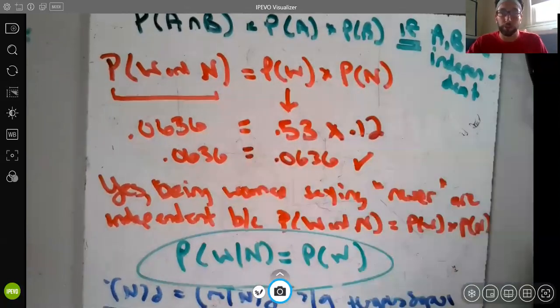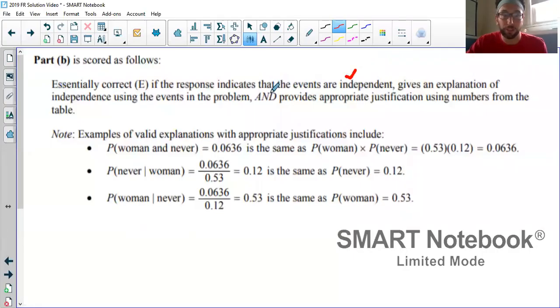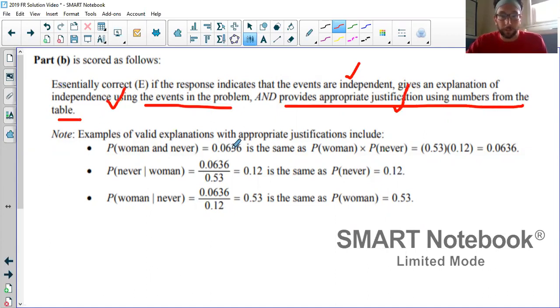All right. So going back to our rubric here. For part B, essentially correct: we have to indicate the events are independent. We got that. Give an explanation using the events in the problem, talking about women and never, we did that. And justifying using numbers from the table, we did that. So you can see here, this is using that "and" means multiply idea.